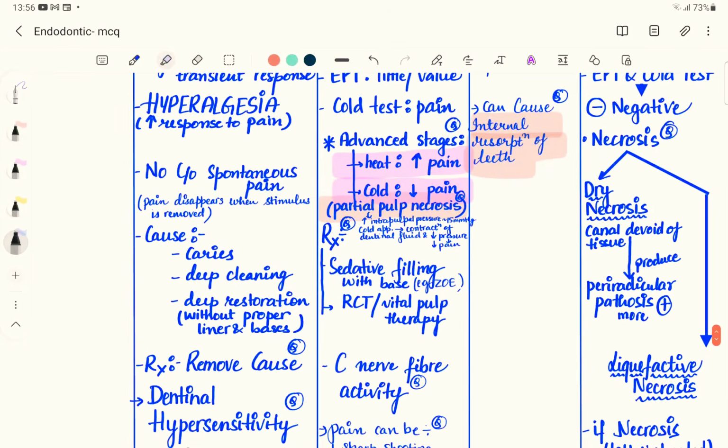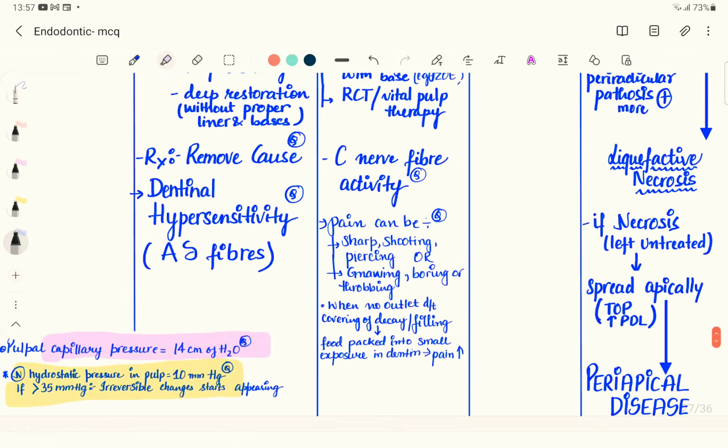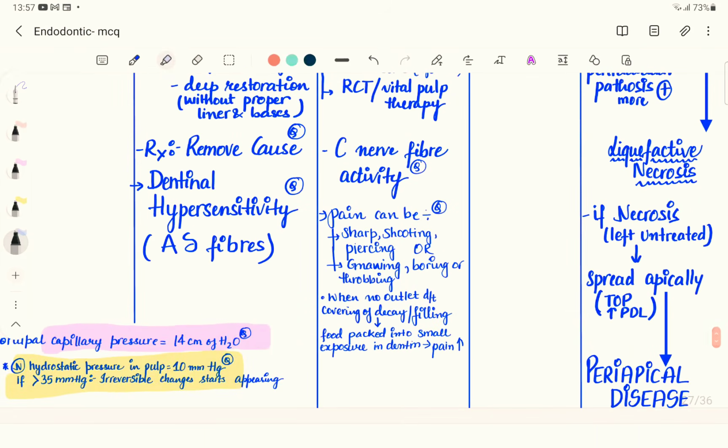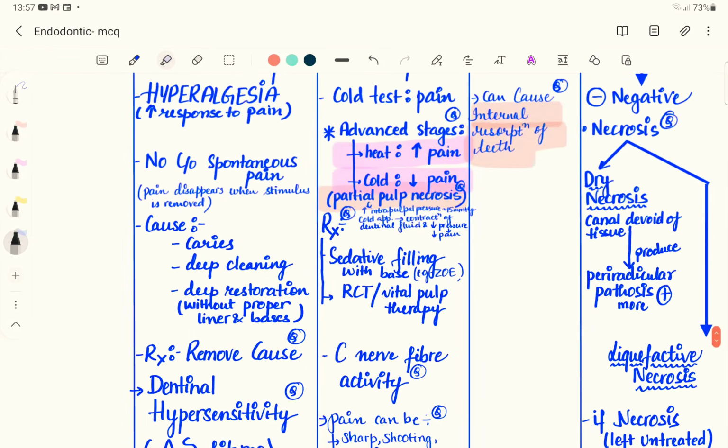Necrosis can be dry necrosis or wet necrosis. Dry necrosis means everything in the canal has dried off, so it will result in a periradicular pathosis. Liquefactive necrosis means there is pus associated with the necrosis. If necrosis is left untreated, it can go into the periapical region and cause periapical diseases. First it will cause acute apical periodontitis, then chronic apical periodontitis, then it will progress into acute apical abscess, then chronic apical abscess. So all these diseases are the progression from the pulpitis.